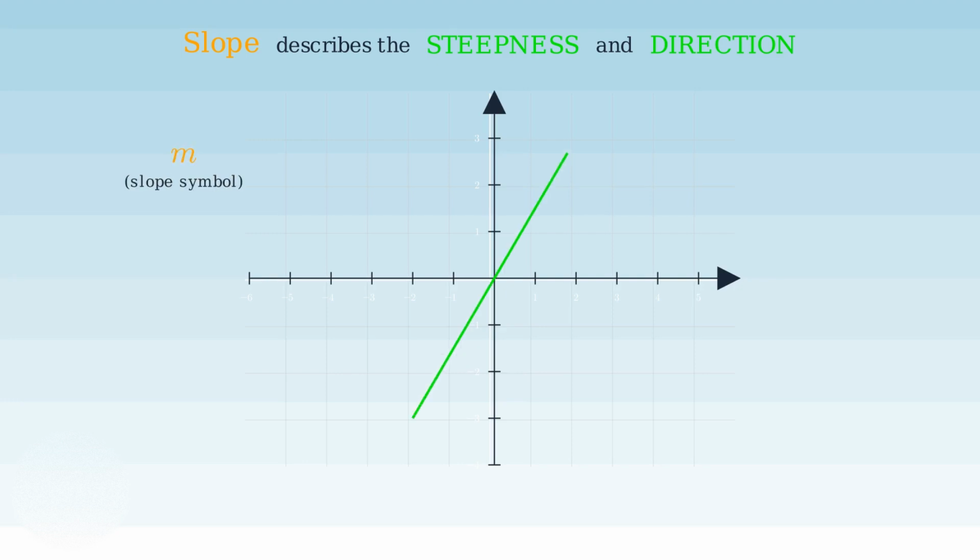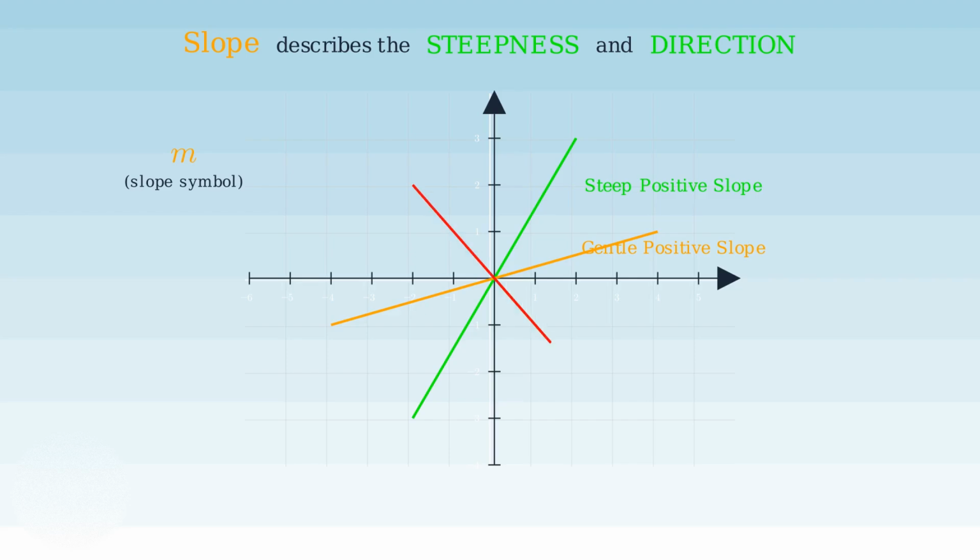Here's a line with a steep positive slope. Notice how it rises quickly as we move from left to right. This line is going upward at a sharp angle. Now here's a line with a gentle positive slope. It still goes upward from left to right, but much more gradually. The steepness is much less.